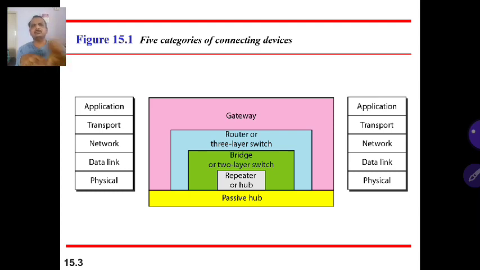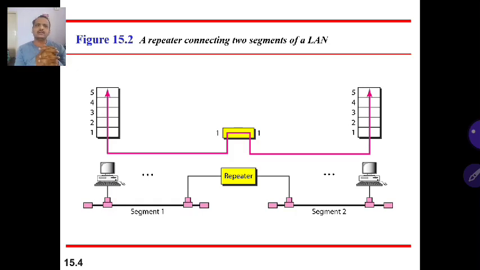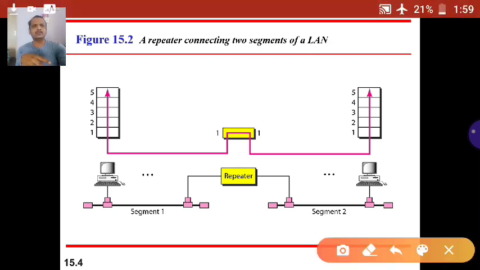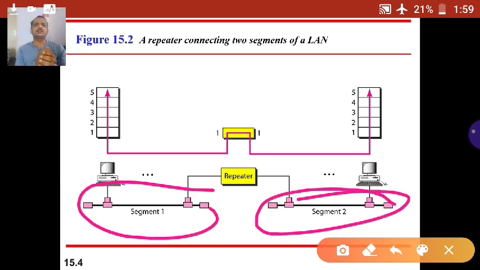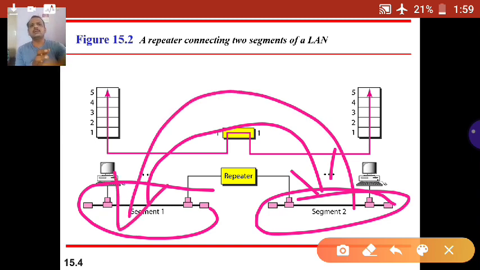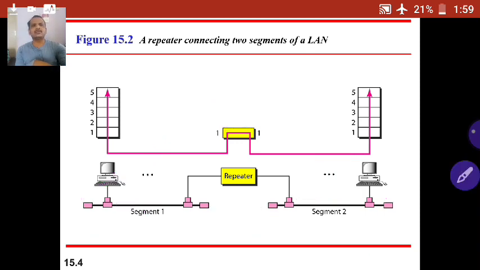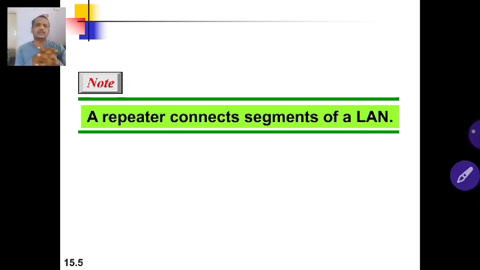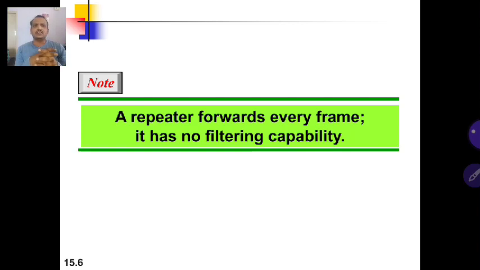We'll see each individually now. A repeater connects the segments of a LAN, two segments, otherwise it connects two LANs. We see LAN segment 1 connected to LAN segment 2 through the repeater. The repeater just forwards whatever message comes from segment 1 to segment 2 and from segment 2 to segment 1 without taking any decisions. So this is the working of a repeater. Repeaters forward every frame.